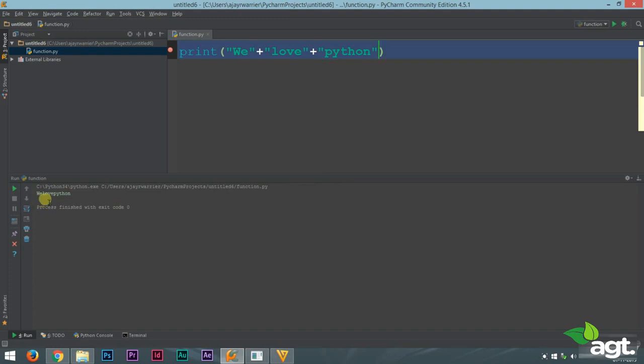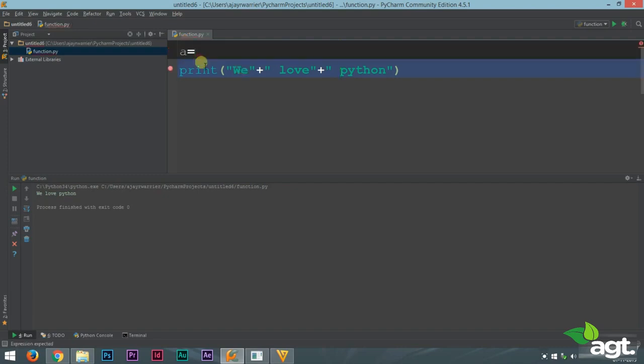Okay, so it combined these 3 words, that is we, love and Python, into one single word. We love Python. So if you want, we can just provide a space here and it will look better. Now let's run this. We love Python. Now it looks like a complete sentence. We combined 3 words using the plus operator to make a sentence.